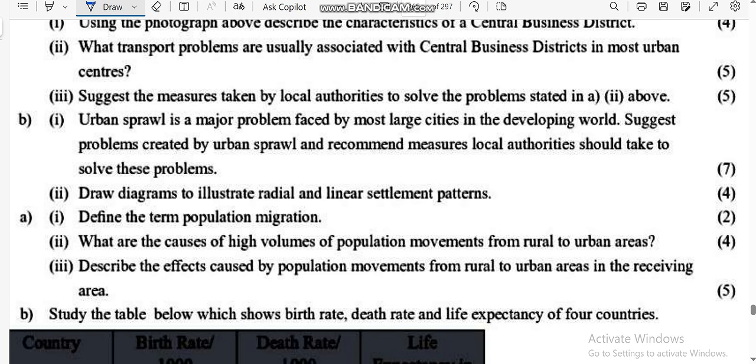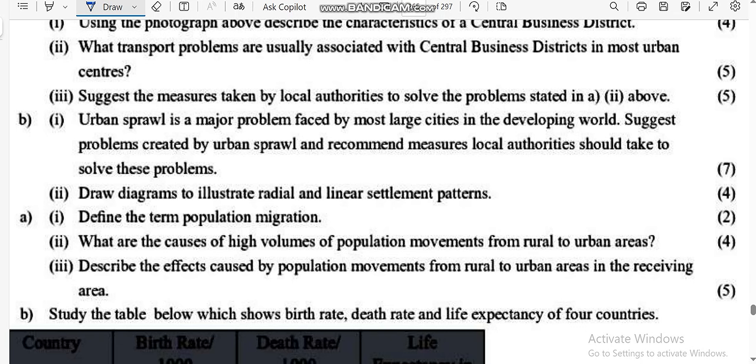What are the problems? Obviously environmental degradation, urban decay, and increased healthcare costs, and so on. We should also include destruction of farming lands, and increased pollution.